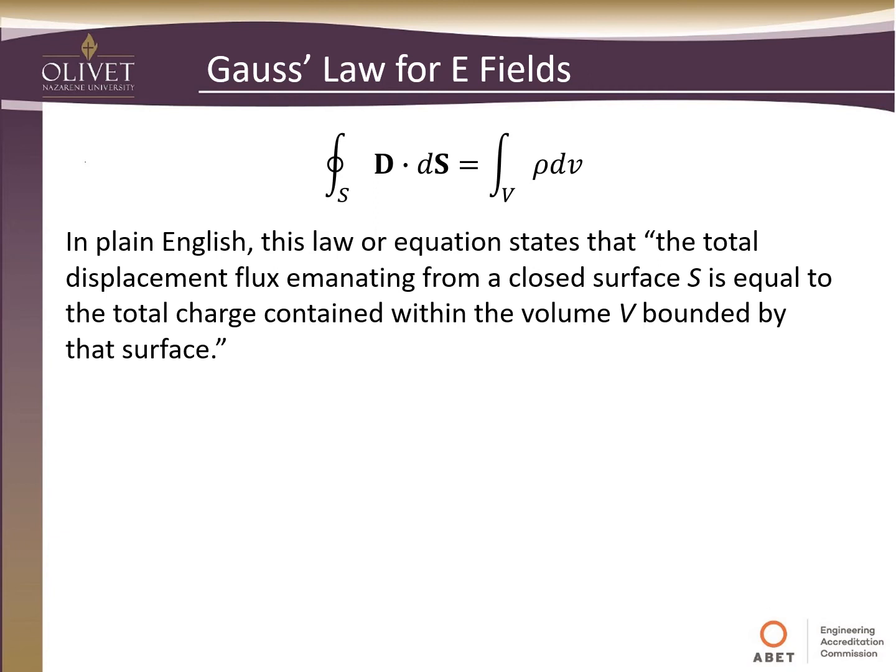So in plain English, this law or equation states that the total displacement flux emanating from a closed surface S is equal to the total charge contained within the volume bounded by that surface, as I just said. We need to also remember, though, the total displacement flux is directly related to the electric field. So this basically says charge contained in a volume is going to create an electric field that's going to penetrate out of the surface. Now, we take into account what medium it is, and that's what turns it into a displacement flux, because what relates electric field to displacement flux is the permittivity.